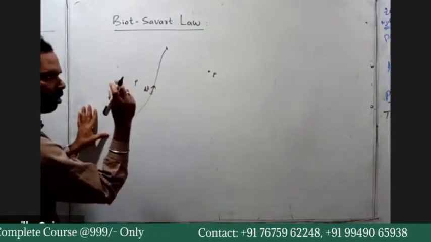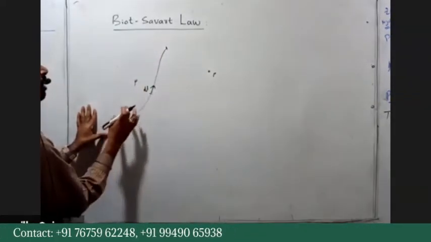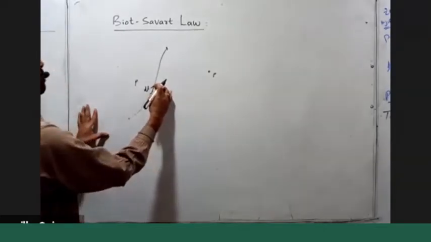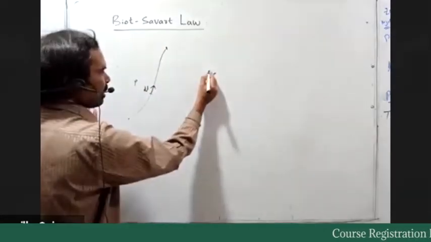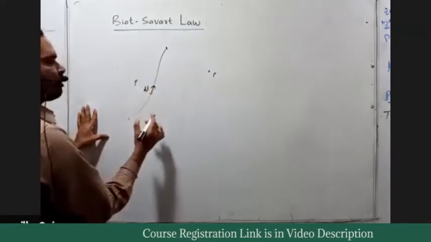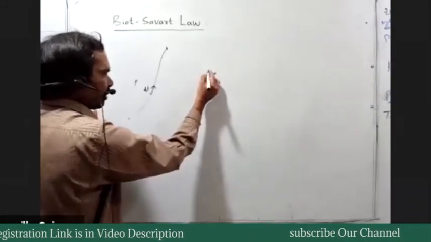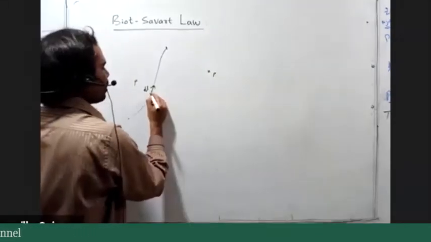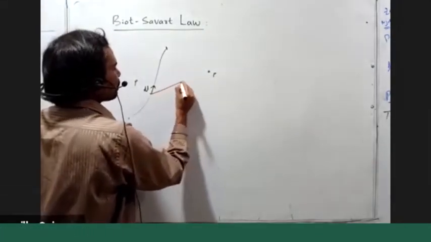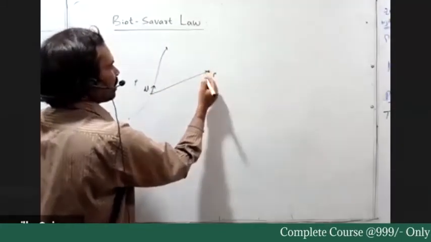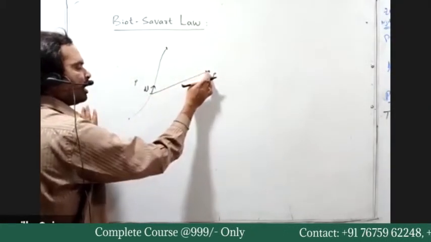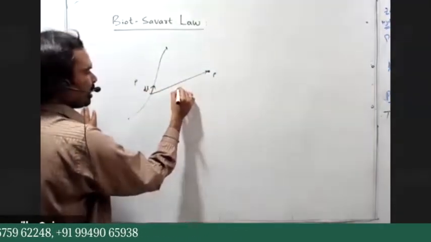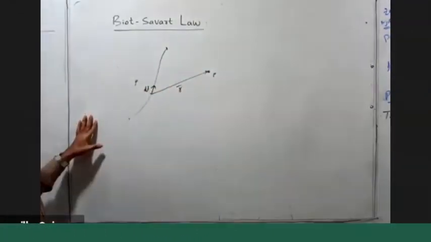So dl is the small element of this conductor. Due to this small current element, we want to calculate the magnetic field induction at the point P. From this small element to the point P, we draw the position vector. Suppose the point P is at a position vector r bar from this small element.